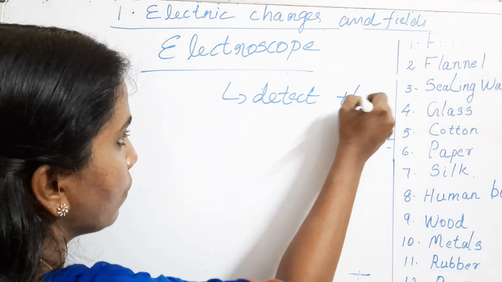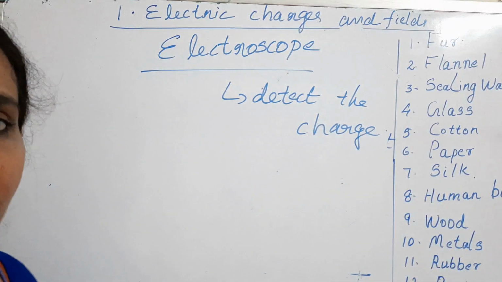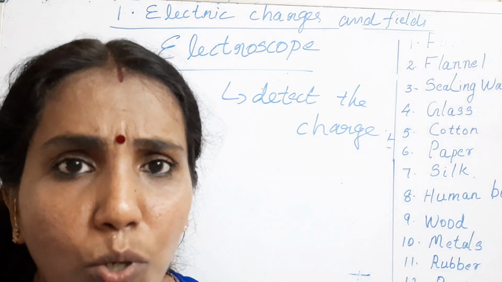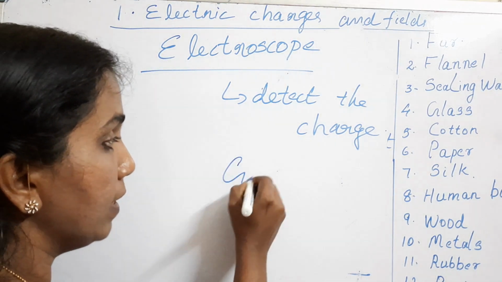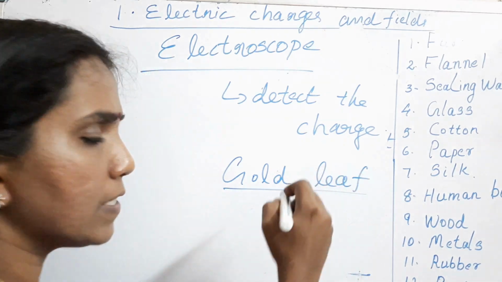Whether it is positive or negative, that also we can know by using an electroscope. The standard electroscope is a gold leaf electroscope.